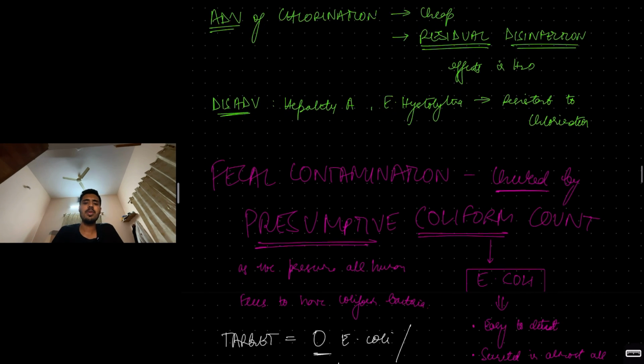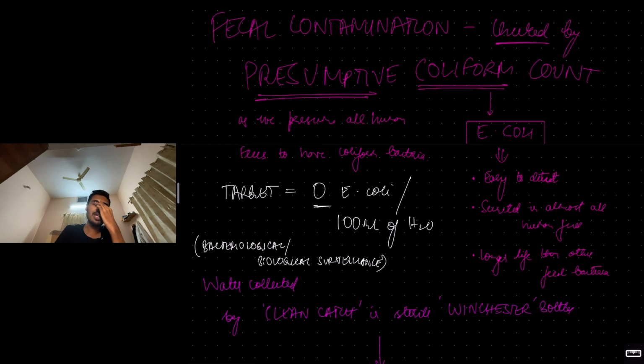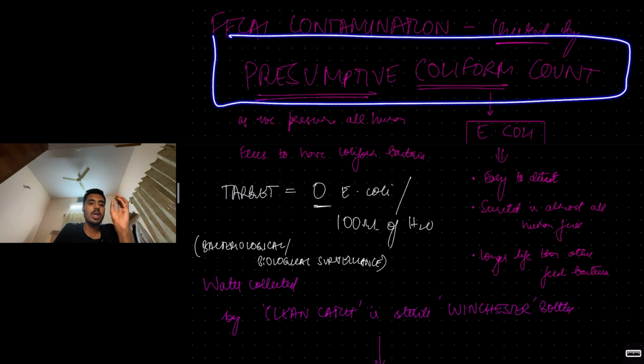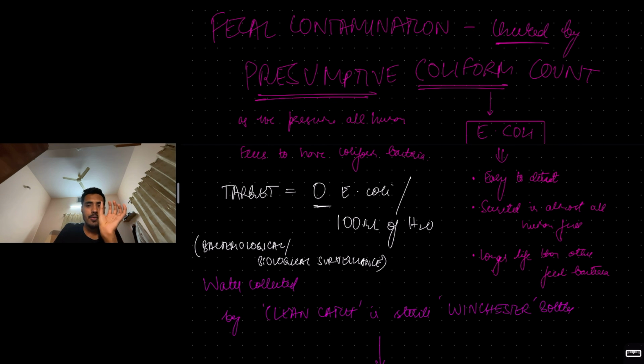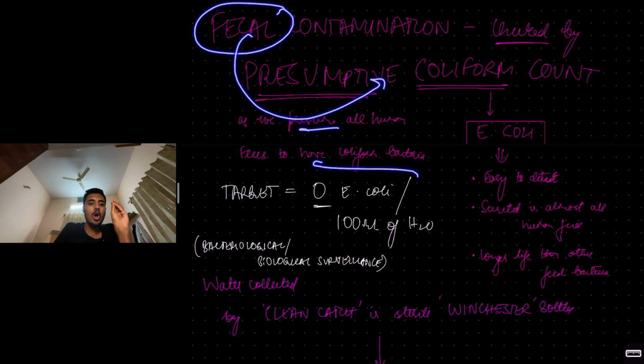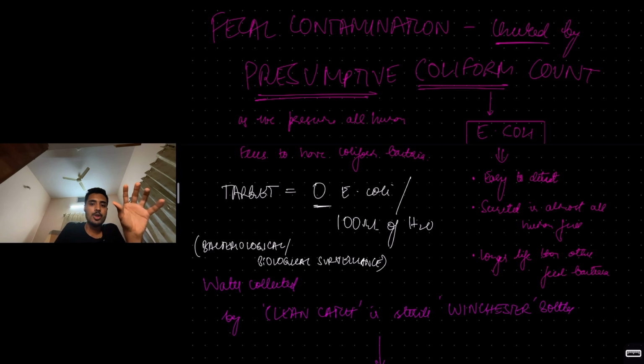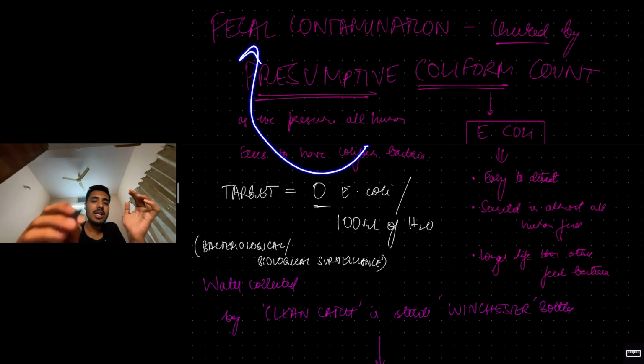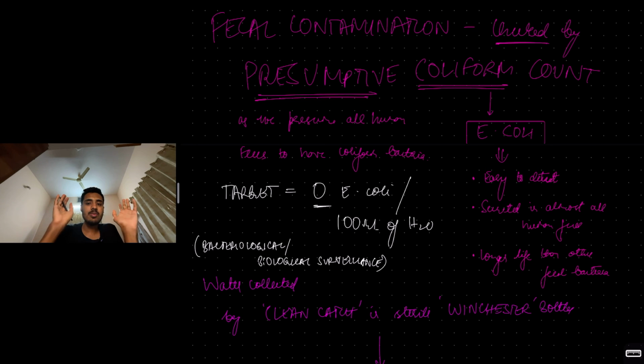Then fecal contamination, or bacteriological survey, or biological surveillance for a given sample of water. How will I do it? Through something known as the presumptive coliform count. Why is it known as presumptive coliform count? Because I am presuming that all feces has coliform bacteria. All human feces has coliform bacteria. So if I am estimating coliform bacteria in the water, I am indirectly estimating fecal contamination. Understood? That is why presumptive coliform count.